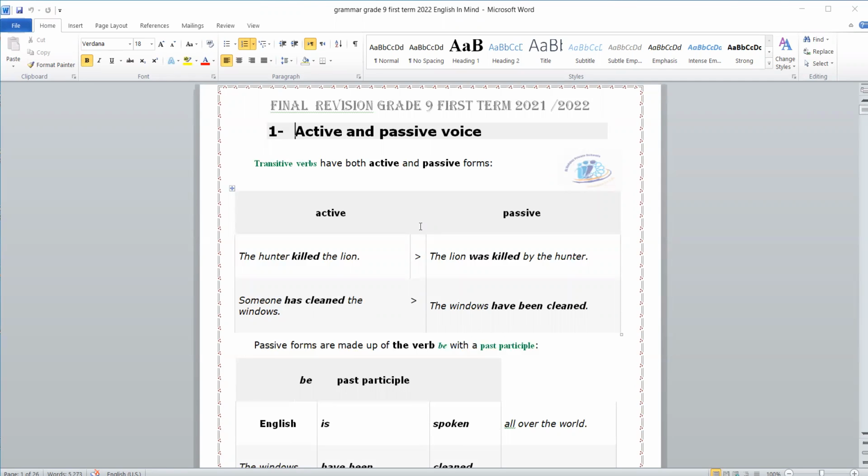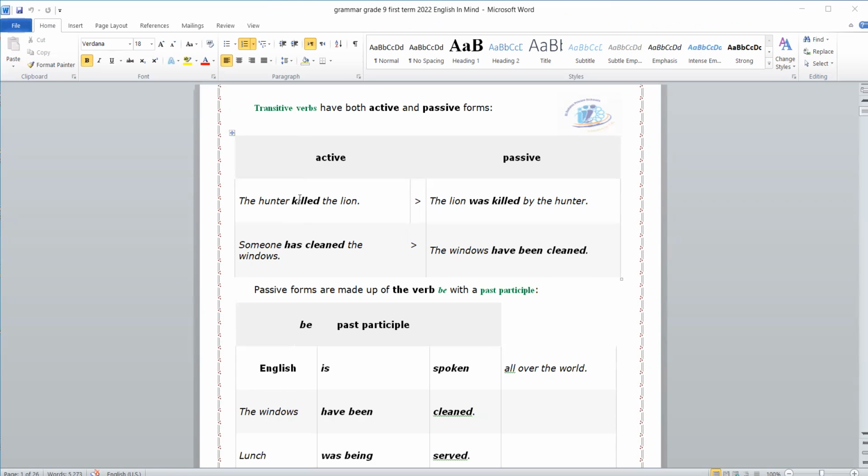Transitive verbs have both active and passive forms. We said that we have two kinds of verbs, transitive and intransitive. Transitive verbs are verbs that may take an object, and they can be transformed to passive. For example, when I say "The hunter killed the lion," this is an active sentence. When I put it in the passive, it will be "The lion was killed by the hunter."